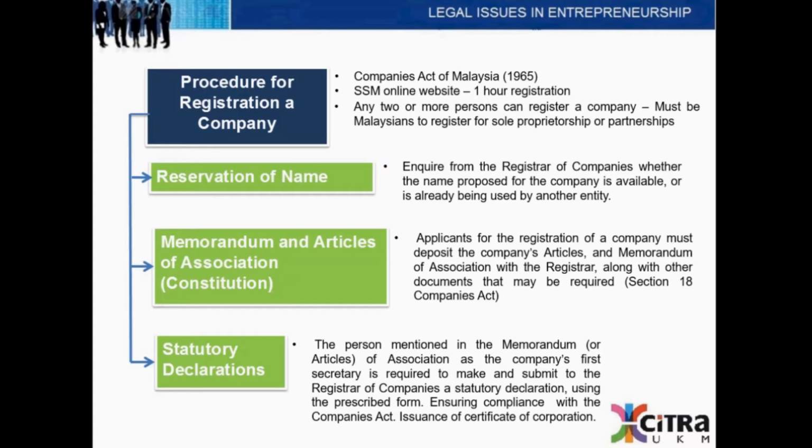The applicants for the registration of a company must deposit the company's articles and memorandum of association with the registrar, along with other documents that may be required under Section 18 of the Companies Act 1965. The person mentioned in the memorandum or articles of association, namely the company's secretary, is required to make and submit to the Registrar of Companies a statutory declaration using the prescribed form. The person must also ensure that there is compliance in accordance with the Companies Act 1965 in order for the issuance of the Certificate of Incorporation.